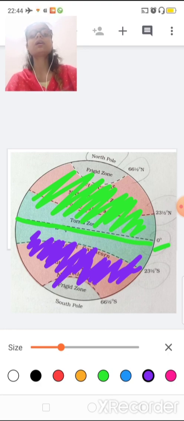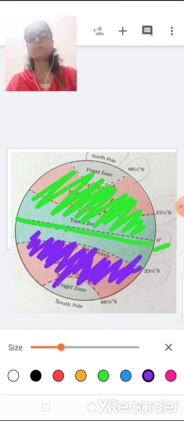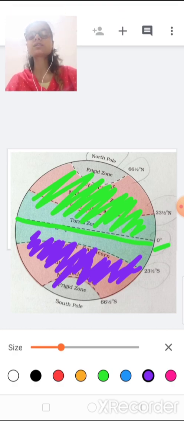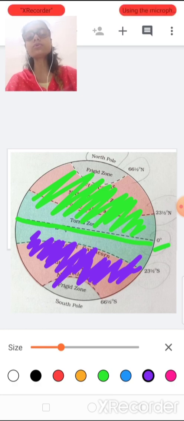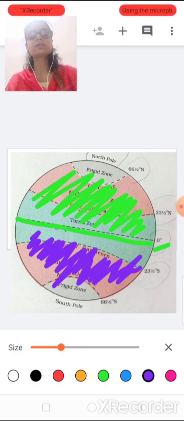If the sun rays are slanting, that area must be colder. So again, the equator divides our whole earth into 2 hemispheres: the upper one the northern hemisphere, the lower one the southern hemisphere. Remember these terms throughout the chapter, because further we will use them in our seasons.